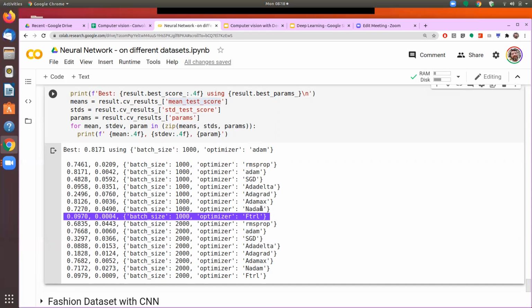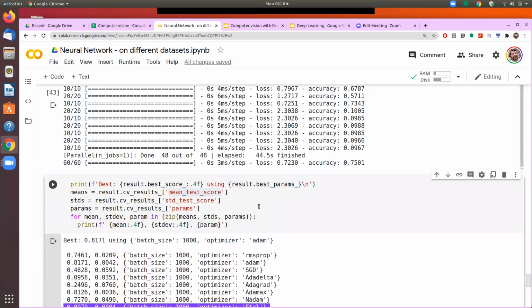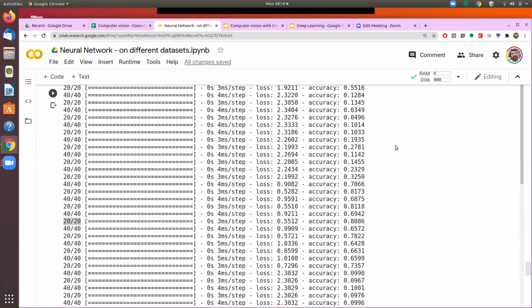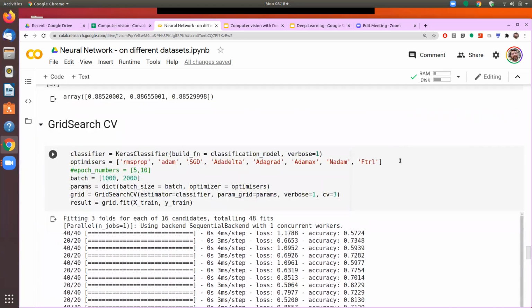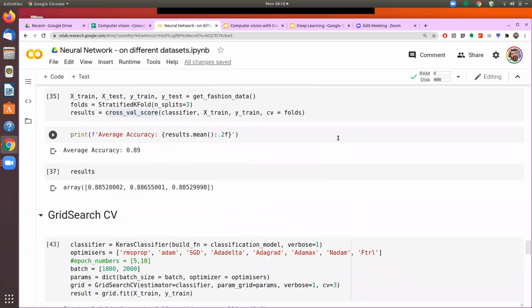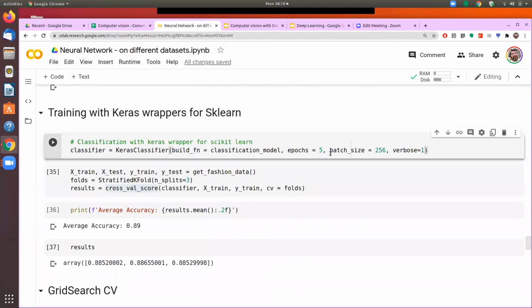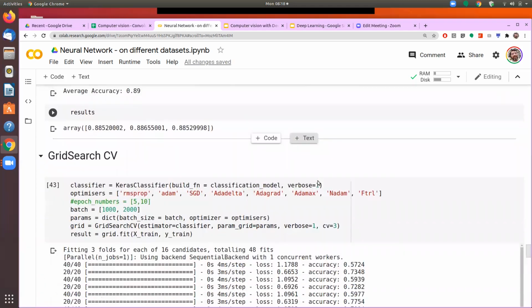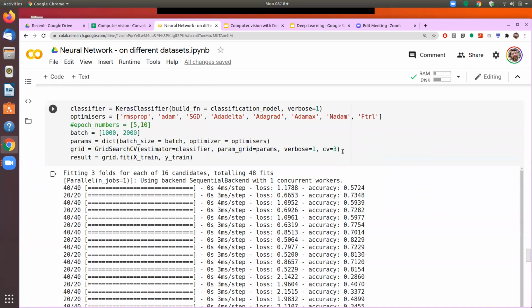Now, since we have some more time, we can experiment with maybe a larger number of iterations, and then you will see how we can improve the performance. Let me run this for 50 epochs each. And cross validation also, let's include here 5. And batch sizes will retain as smaller batch sizes.